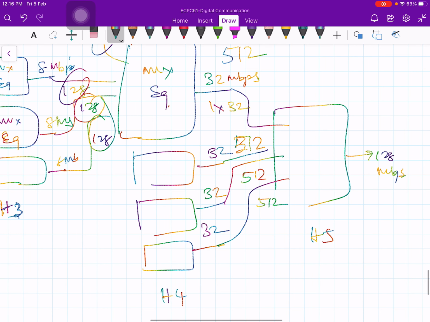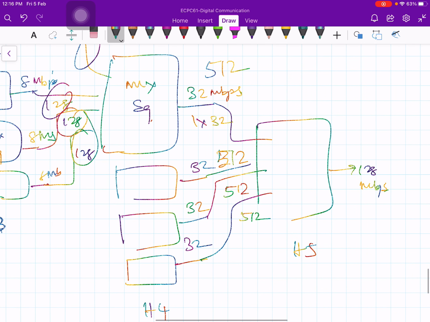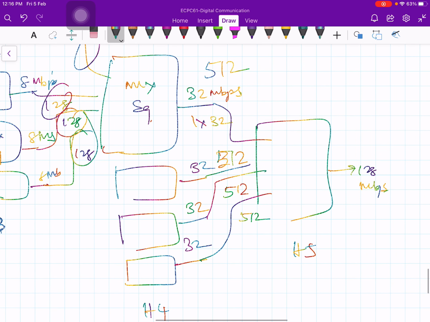Okay, so generally instead of 32 Mbps we have 34 Mbps. I will tell you why this is 34 Mbps. So 34 times 4, this is going to be 136, right? But instead of 136 it is going to be 140 Mbps.